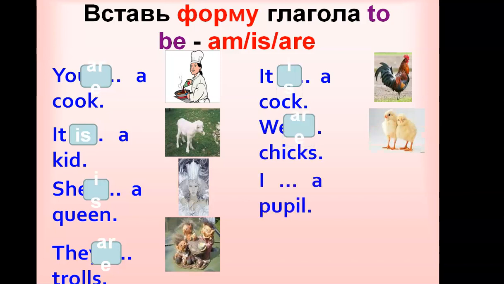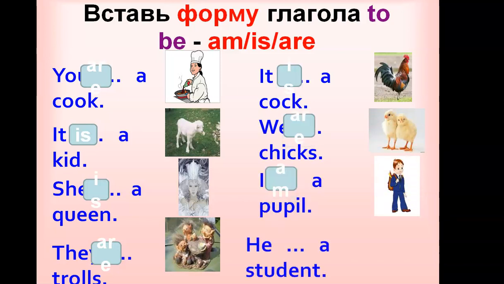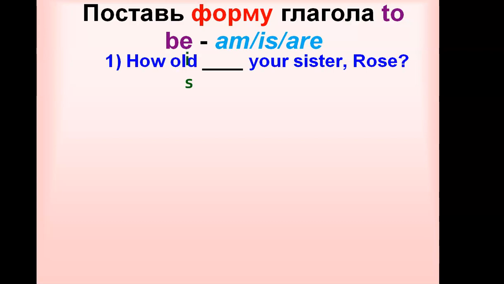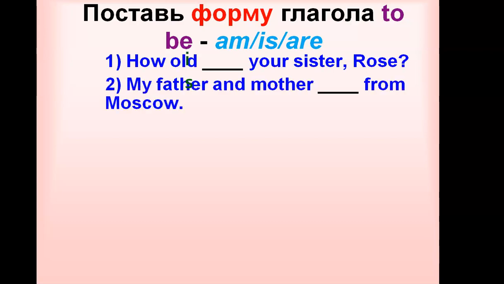We are chicks. I'm a pupil. He is a student. Then we must put in the forms of to be: am, is, and are.